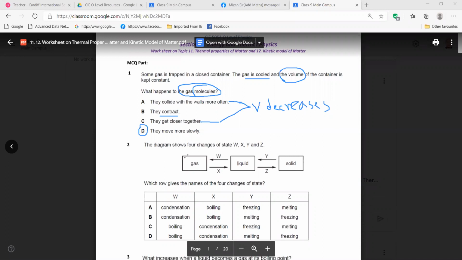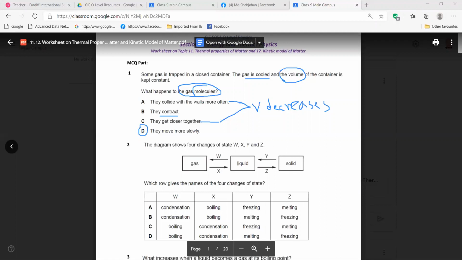First, let Shafkat read the question. Shafkat, read. Okay. The diagram shows four changes of state W, X, Y, and Z. Then there's a diagram. Which row gives the names of the four changes of state?